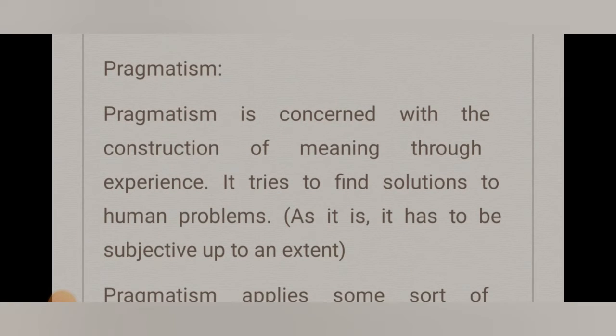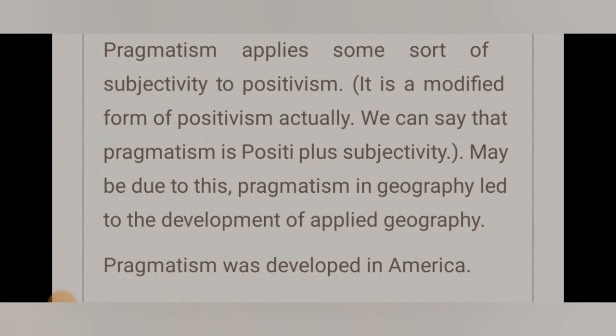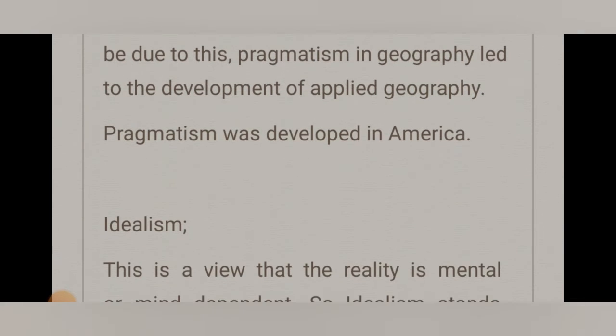Next is pragmatism. Pragmatism is concerned with the construction of meaning through experience. It tries to find solutions to human problems. It has to be subjective up to an extent, and pragmatism applies some sort of subjectivity to positivism. It is a modified form of positivism. Actually, we can say that pragmatism is positivism plus subjectivity, right? Maybe due to this, pragmatism in geography led to the development of applied geography, and pragmatism was developed in America.